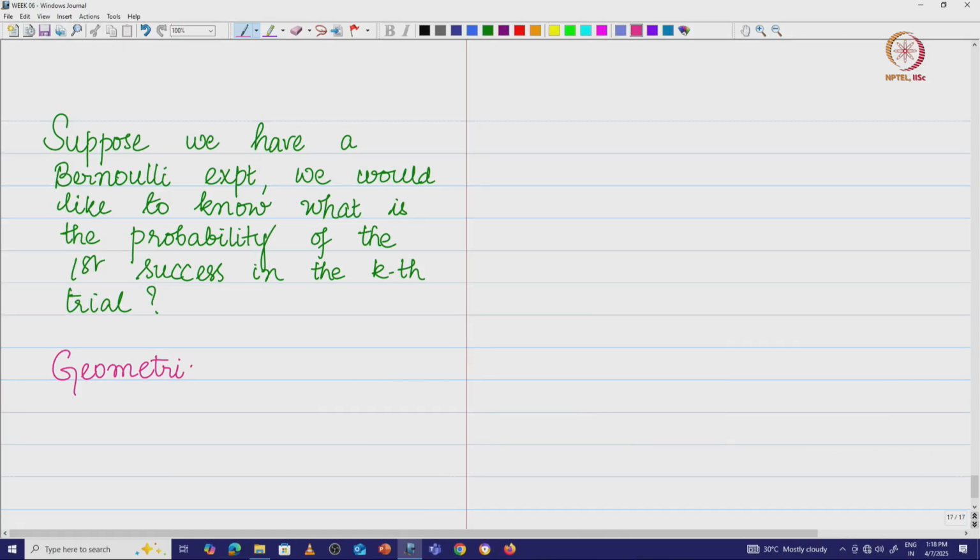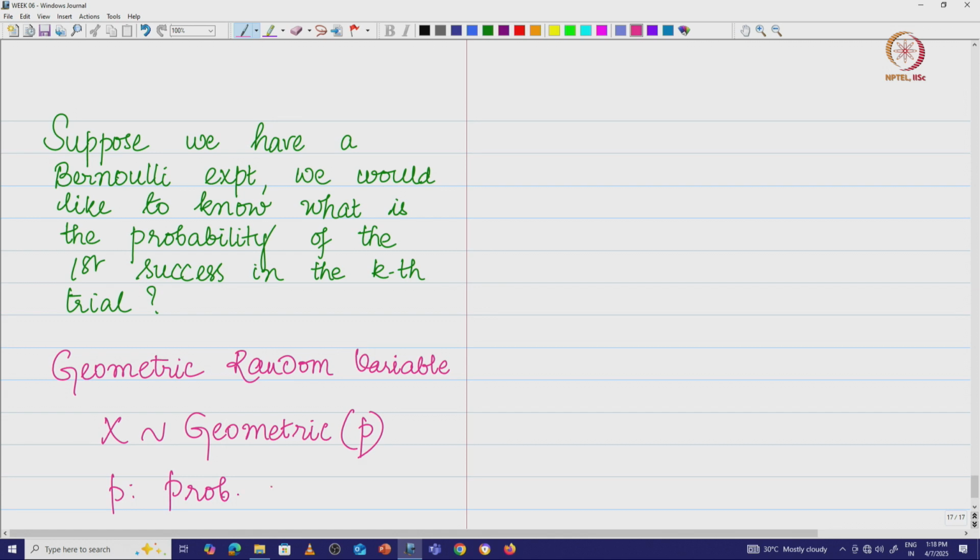That is exactly where we get into the idea of the geometric random variable. So I say X is geometrically distributed, a geometric random variable with probability of success p.